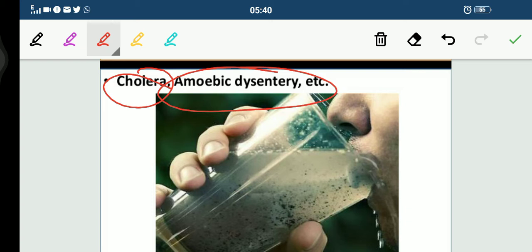That is why, children, it is very important to drink safe, healthy, clean water. And do not eat contaminated food, the food that is available in the market. Don't eat all such things. Just eat healthy food that is cooked at your home.